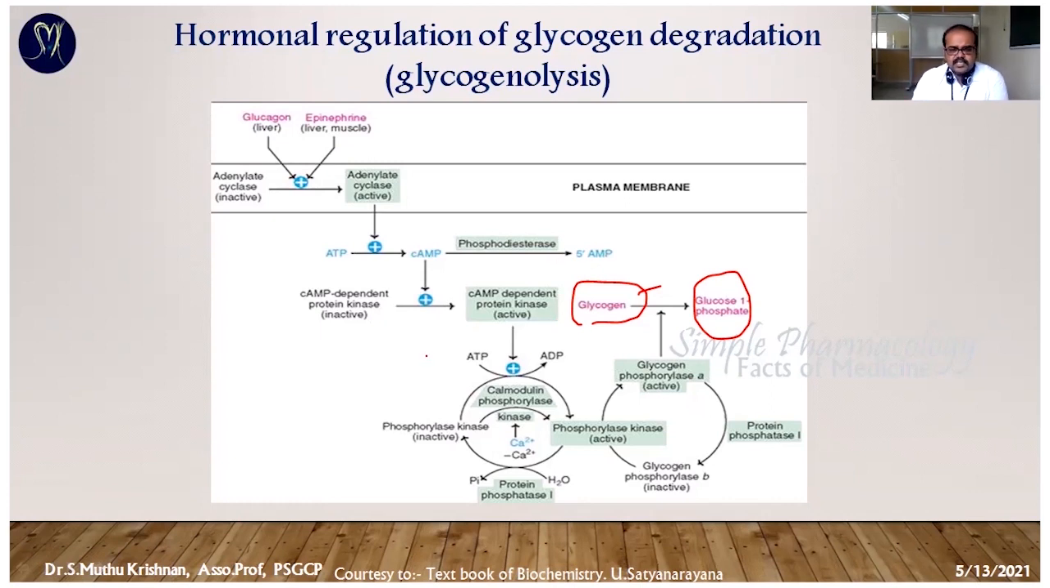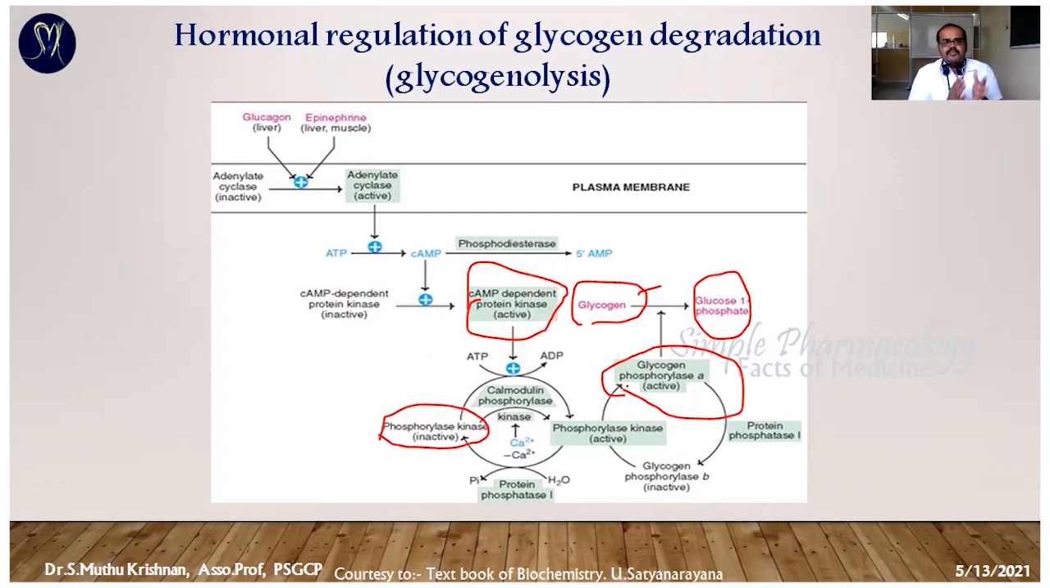In the last slide, the same cyclic AMP dependent protein kinase was going to inactivate the glycogen synthase enzyme. But here, once the cyclic AMP dependent protein kinase is activated, it's going to activate the phosphorylase kinase. That enzyme is responsible for the activation of glycogen phosphorylase. We know that the glycogen phosphorylase is responsible for breakdown of glycogen. So now the glycogen is going to break down and release more glucose. So at the end, glucose level is increased.